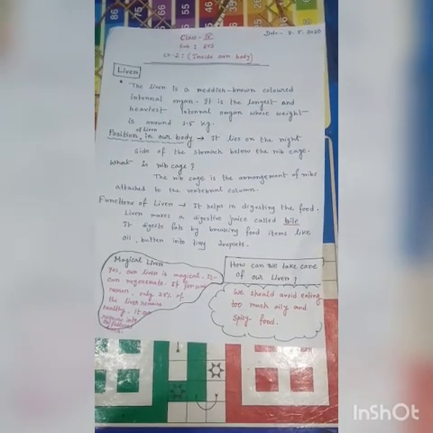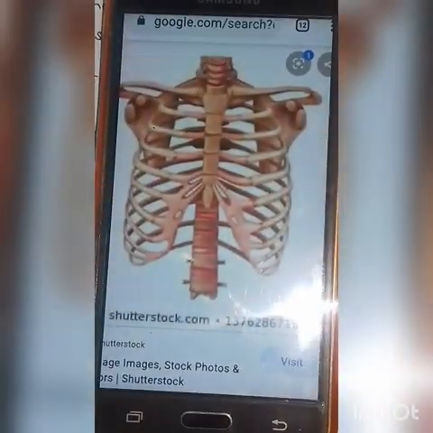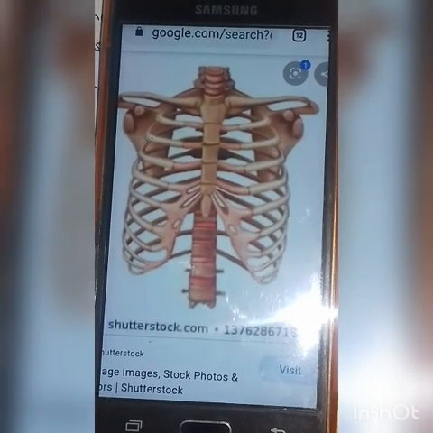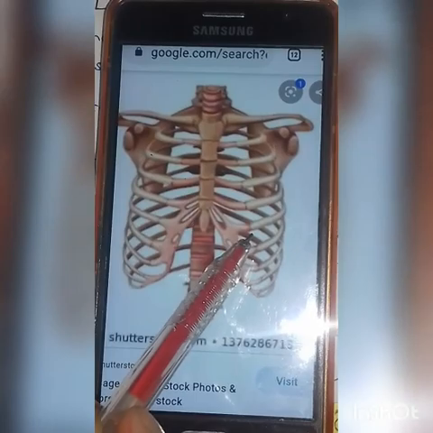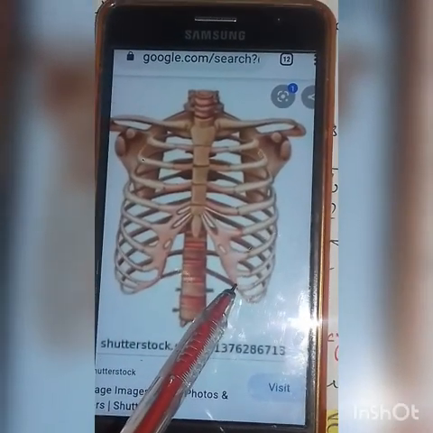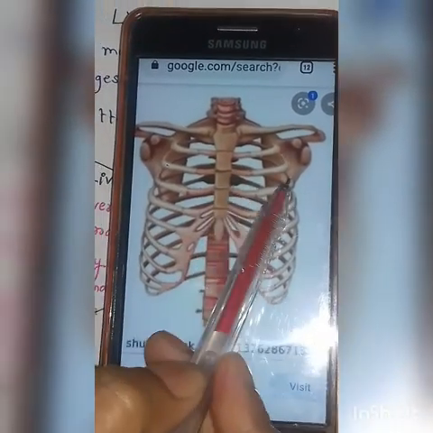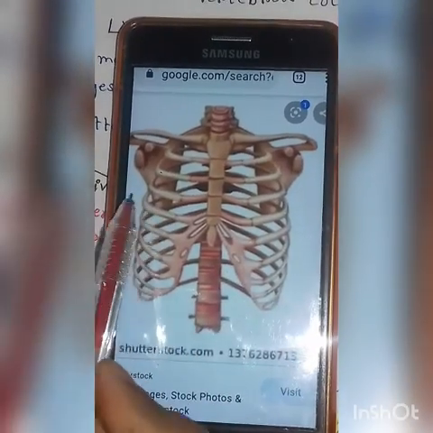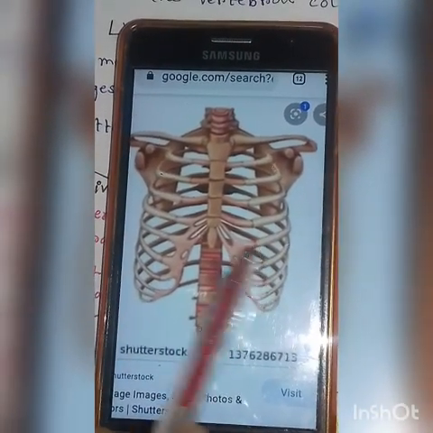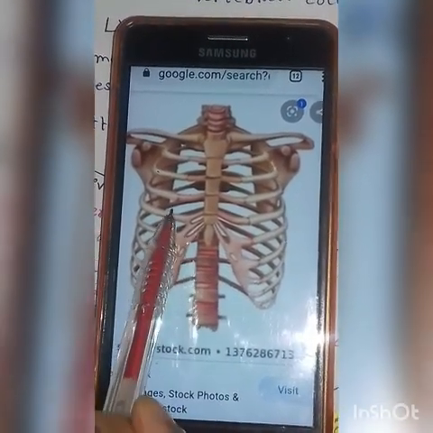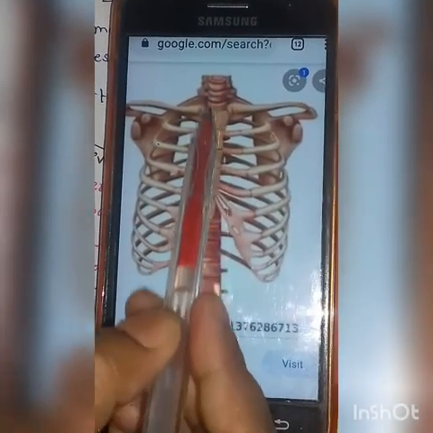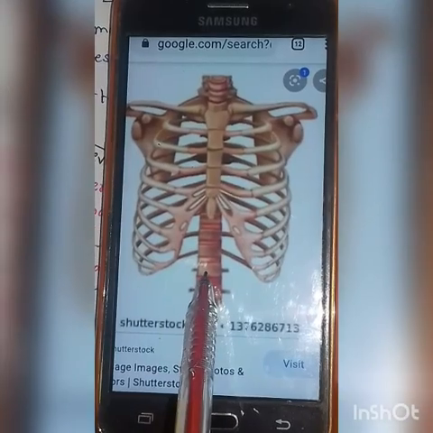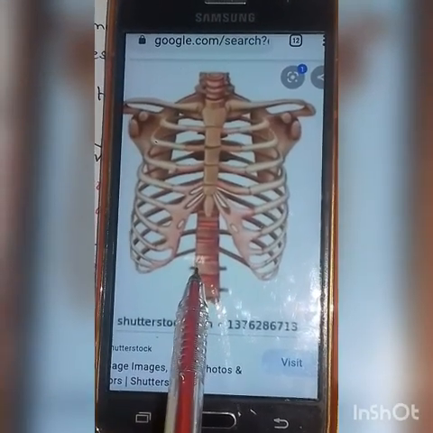With the help of this picture, we will understand what is rib cage. This is the picture of rib cage, a bony structure. These are ribs. There are 12 pairs of ribs, on both sides. They are attached to the vertebral column. This bony structure is called vertebral column.